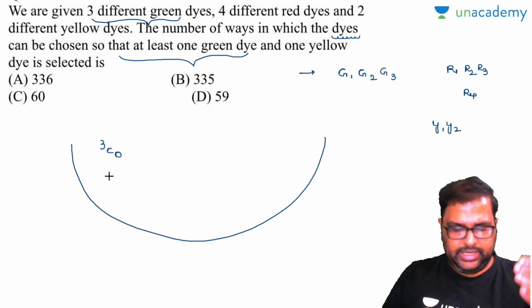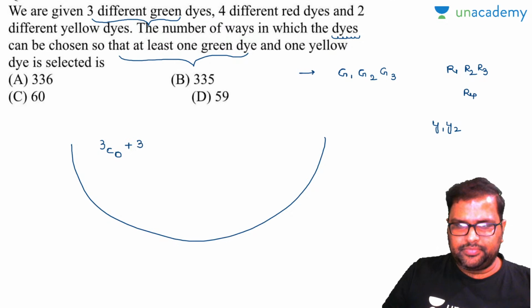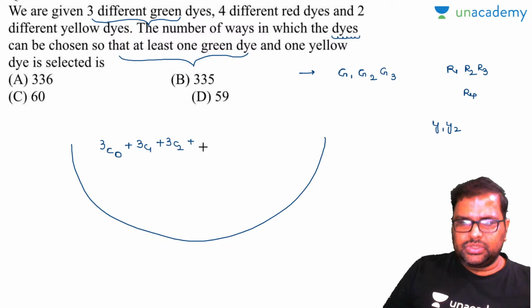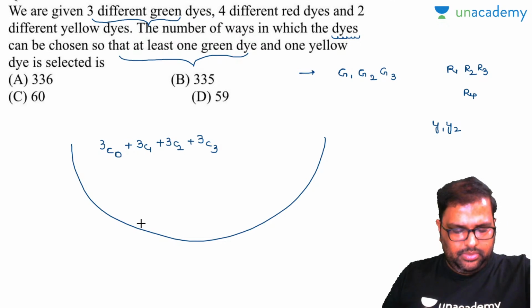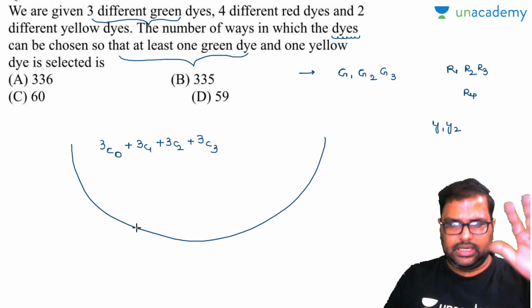The case, so in your basket, it can be 3C0 or 3C1 or 3C2 or 3C3. So there is a chance of 4 different cases in your basket. Either 0 green balls, either 1 green ball, either 2 green balls, either 3. That's it. Am I right or not?